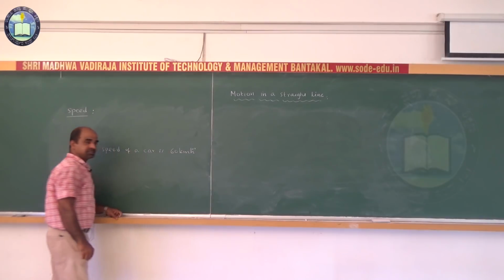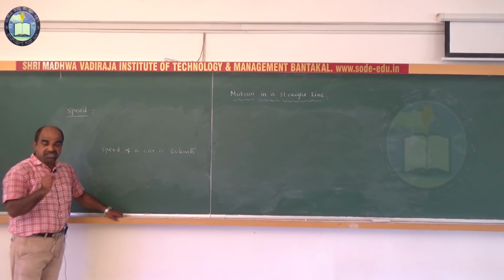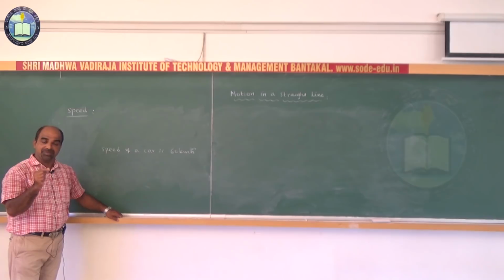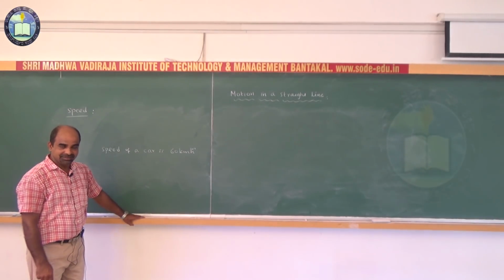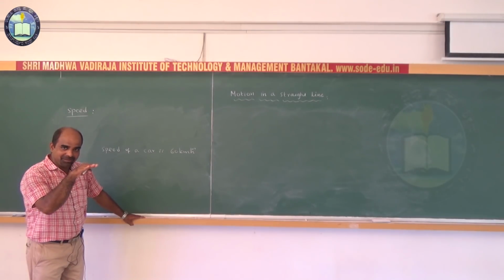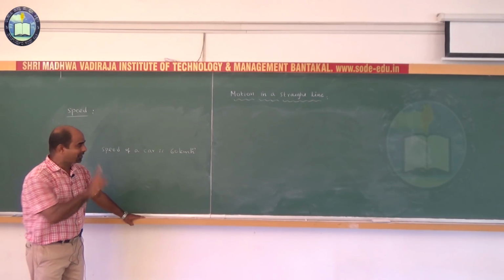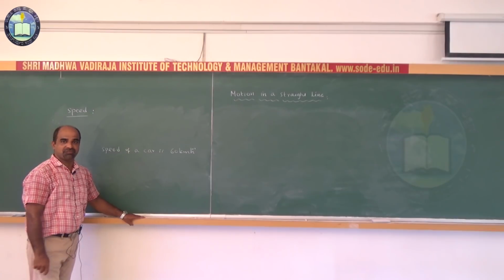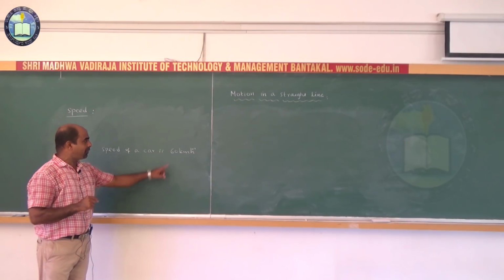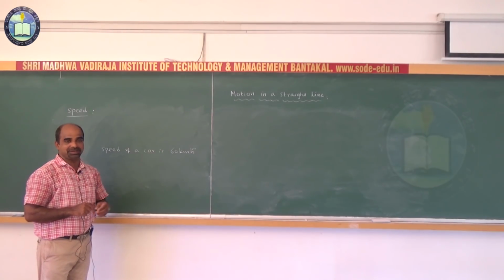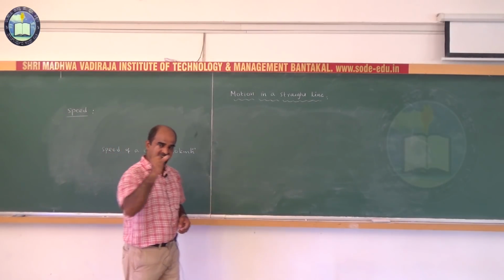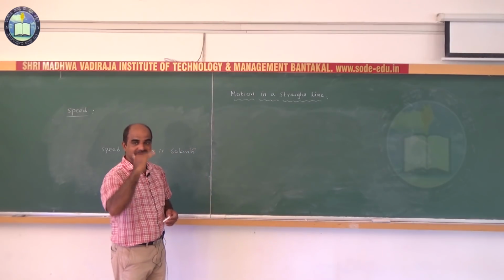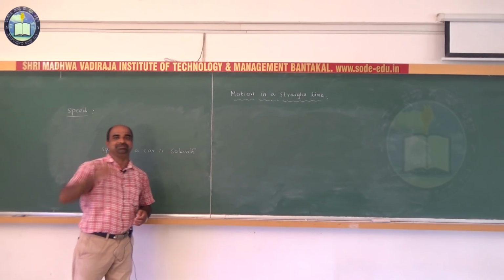So what is the meaning of this? In each minute, the car travels a distance of 1 kilometer. Isn't it? That is, distance traveled per 1 minute is equal to 1 kilometer. Therefore, in 1 hour, it travels a distance of 60 kilometers. The speed of the car is said to be 60 kilometer per hour. That is, per hour, per means divided by time.